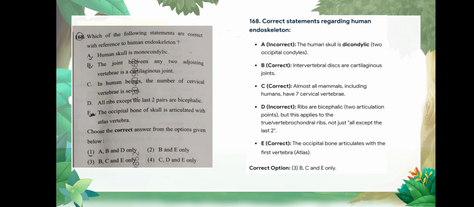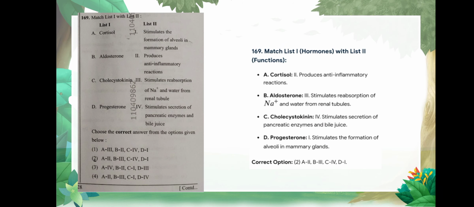Question number 168: which of the following statements are correct with reference to the human endoskeleton? Correct option is option number 3, B, C and E only, and explanation is given. Question number 169 is match the following, and the correct matching is option number 2. Cortisol produces an anti-inflammatory reaction. Aldosterone stimulates reabsorption of sodium ion and water from renal tubules, and the following are given.